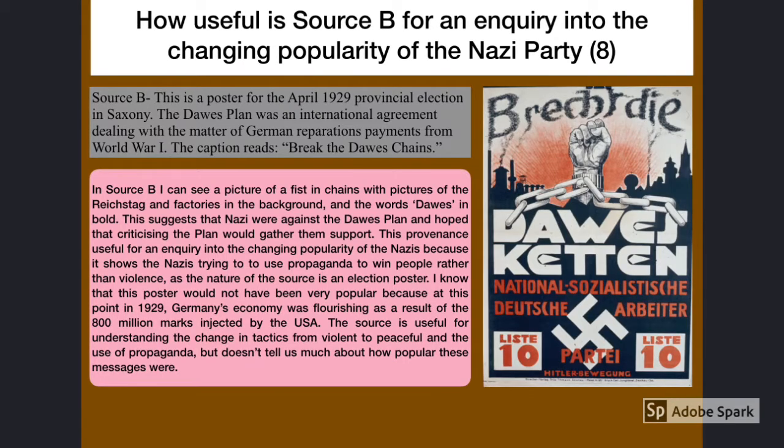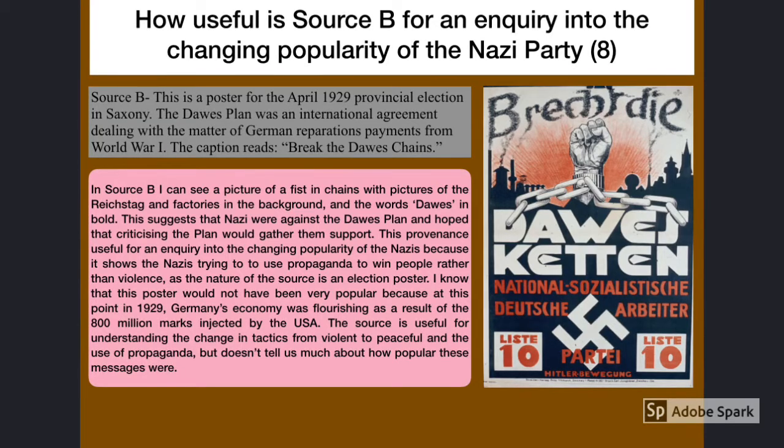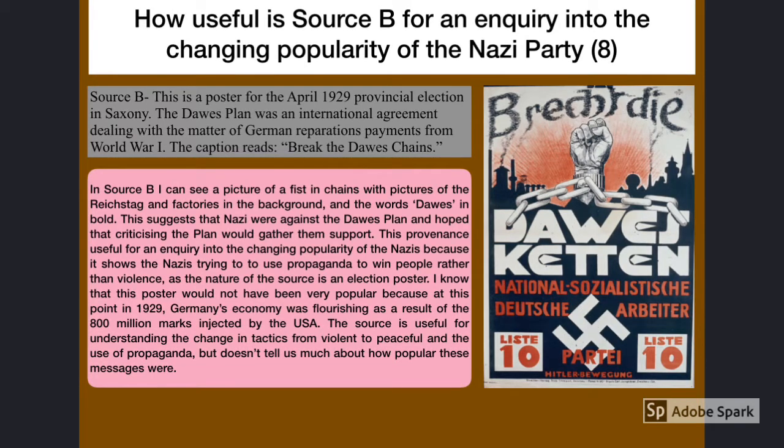5 out of the 6 questions on the Germany paper are about sources and interpretations. So whilst having keywords and dates and people and having all of that knowledge nailed down, it's also important that you practice some of these source and interpretation questions.